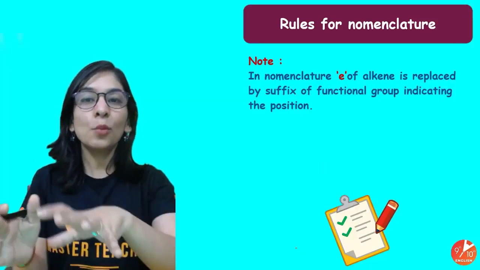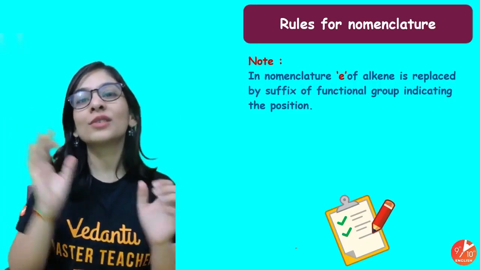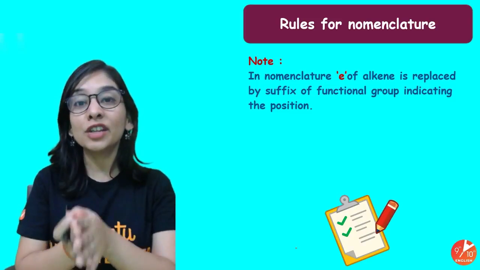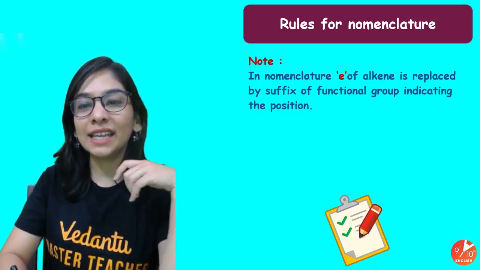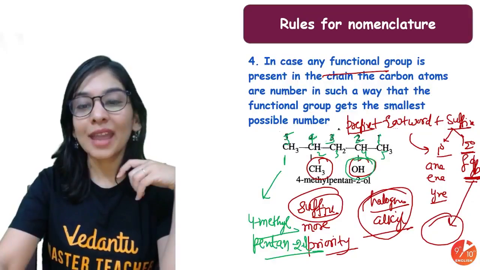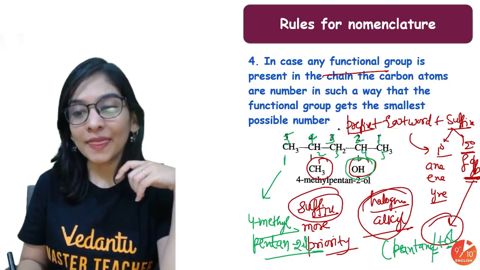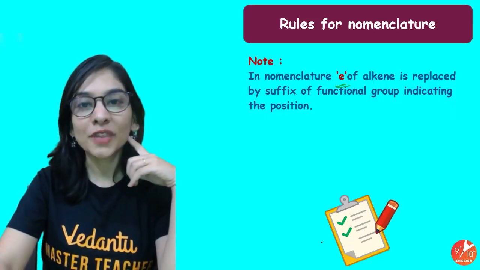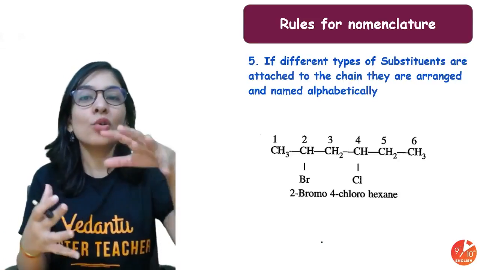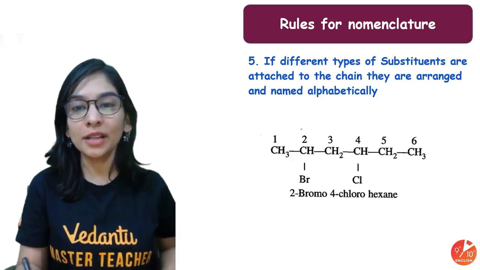So in one example we did talk about prefix, word root, ane, ene and yne, also suffix, that's your functional group. And whenever you write functional group, you observe one thing, that the E of alkane, whatever it is, we'll omit it out. It's like I had pentane plus ol. So there is a functional group, then we omit E, so it will be pentan-2-ol. Remember this part also. Alright, so now you are taking more and more steps towards nomenclature, and you will be more and more clear with so many examples.